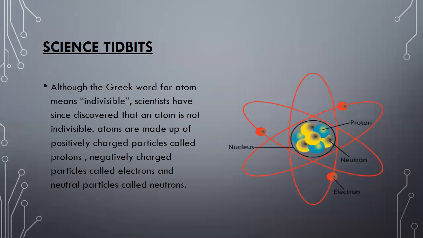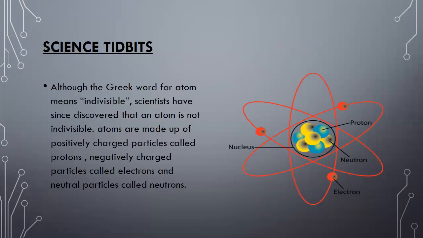Okay, this was the old concept, but as time passes and new discoveries and experiments are carried out, scientists come to know that the atom is not indivisible, but the atom is divisible. Look at what science tidbits says.